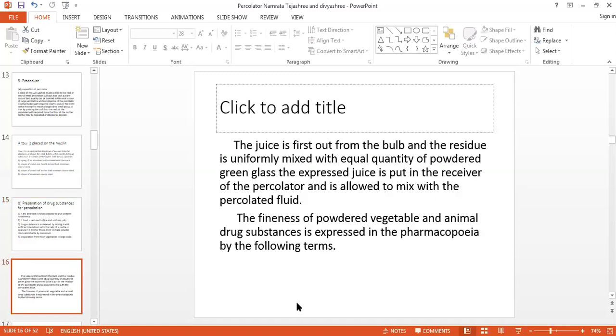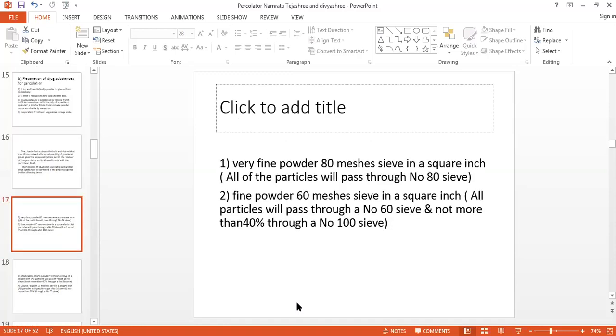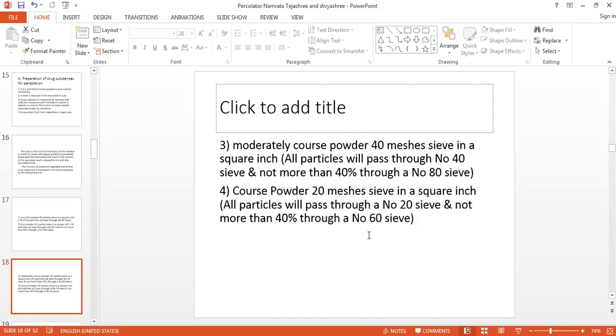So this is about the large scale. And to check the fineness of that sand, we can use a sieve, like the sieves we use at home. We can sieve the sand. Here they have given which mesh or sieve to use, a number 80 sieve or a number 100 sieve, so that we can differentiate fine, medium and coarse powder.